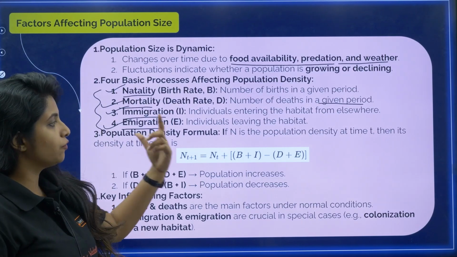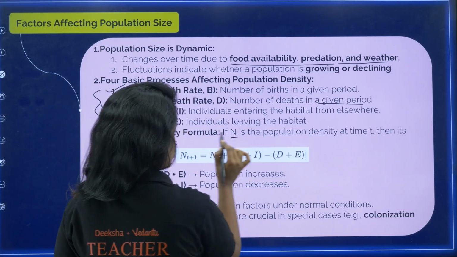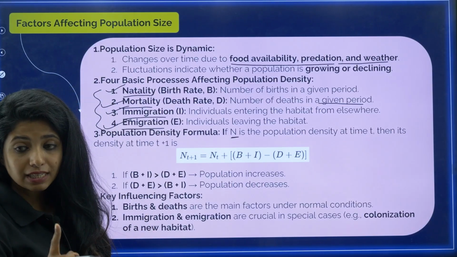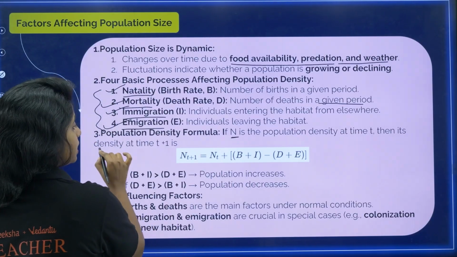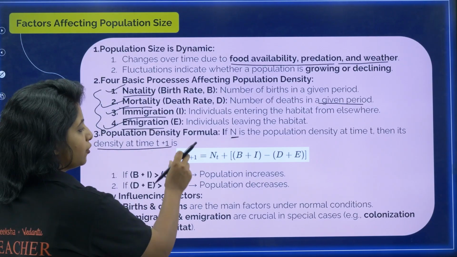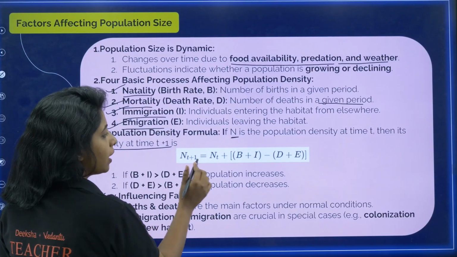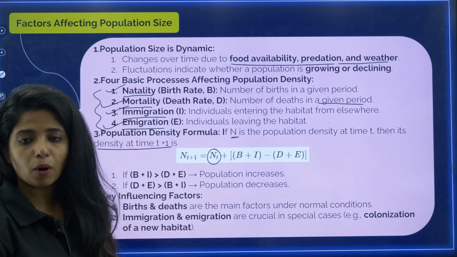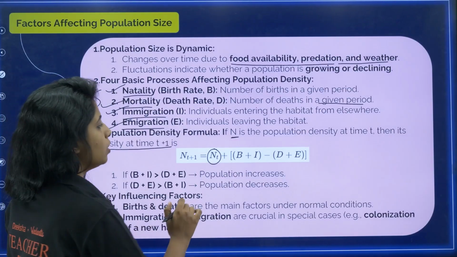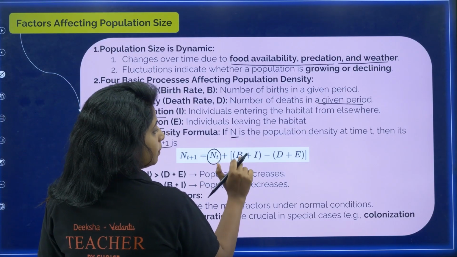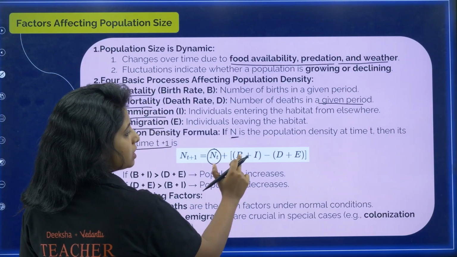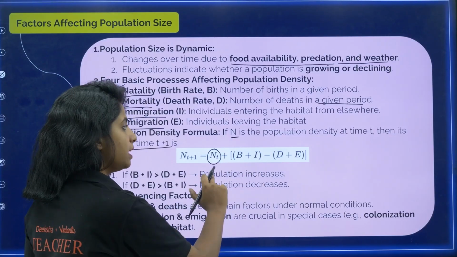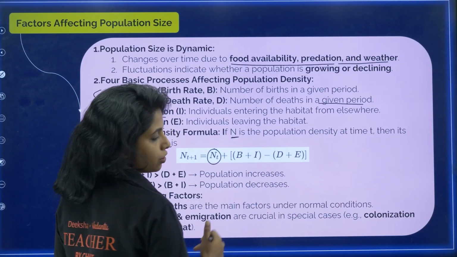Now, population density formula. So, if N is the population density at time t, then the density at t plus 1 is... after some time, what will be the density? How do you calculate it? This is the present day population density that we have, plus we are going to include the birth rate as well as immigration. That means natality plus immigration, minus death rate plus emigration.